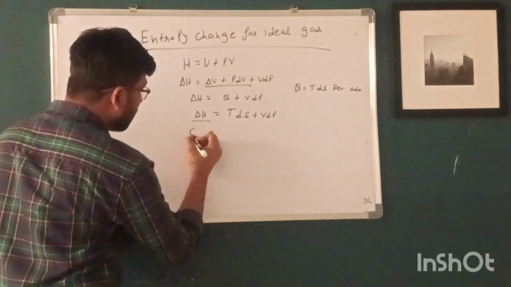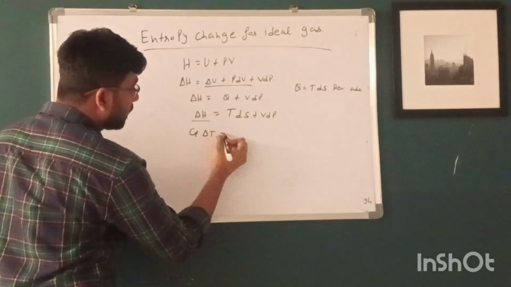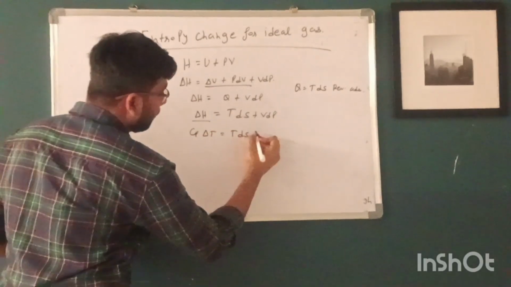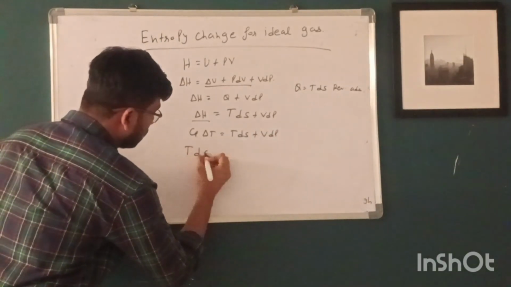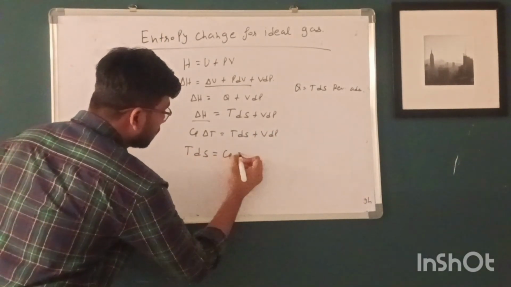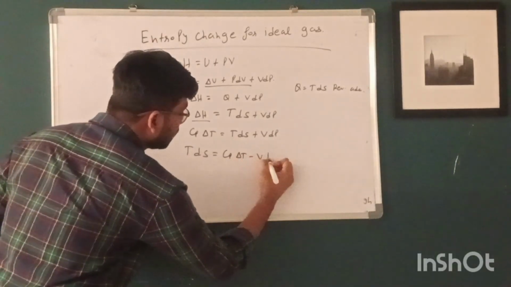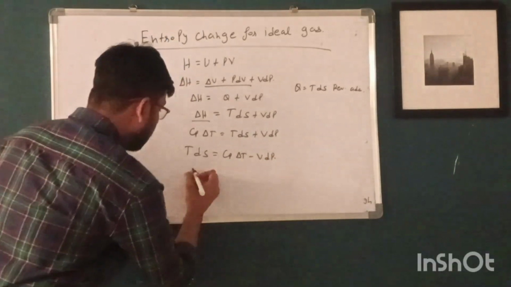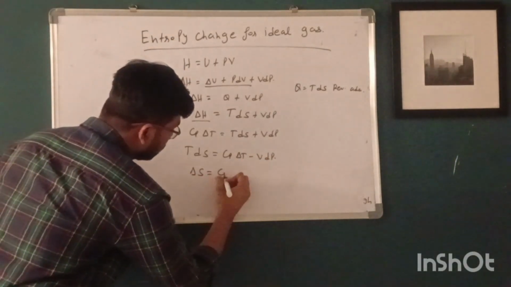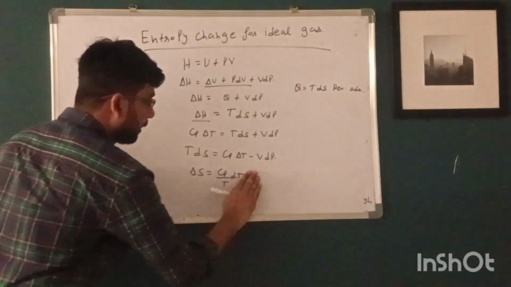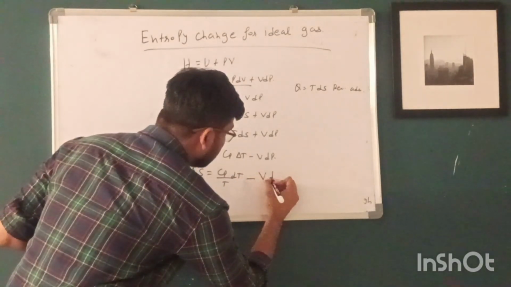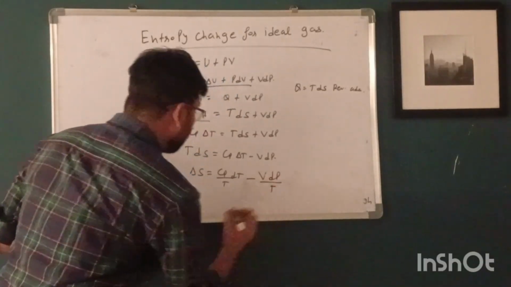We know that change in enthalpy equals Cp dT, so TdS equals Cp dT minus V dP. So dS is equal to Cp dT by T minus V dP upon T.